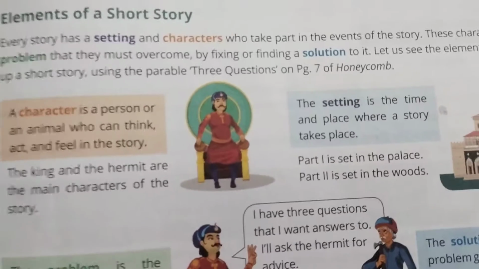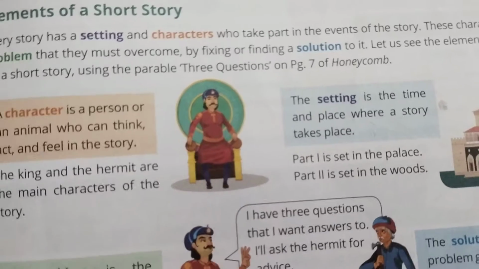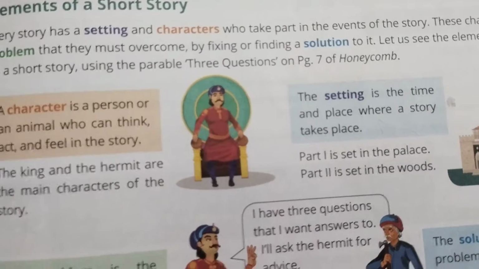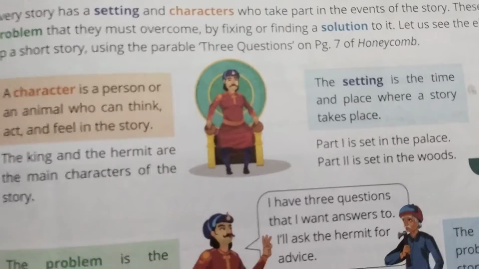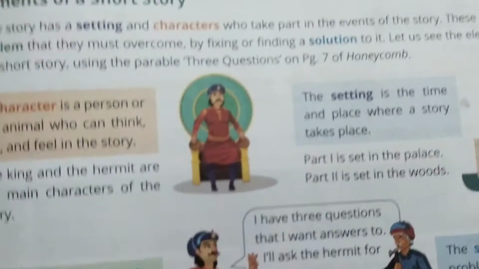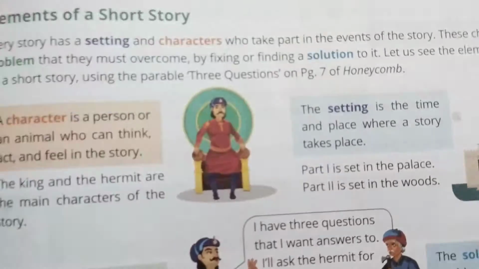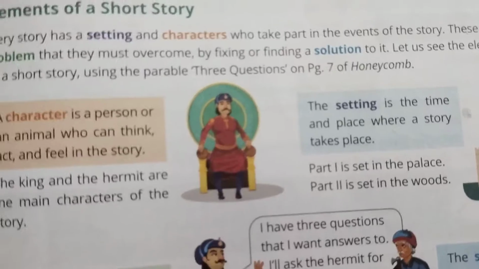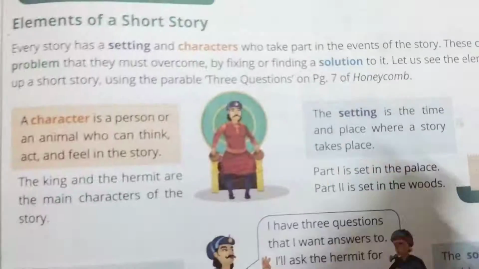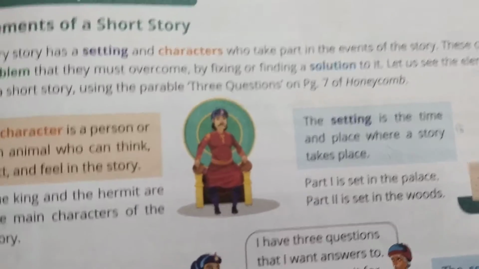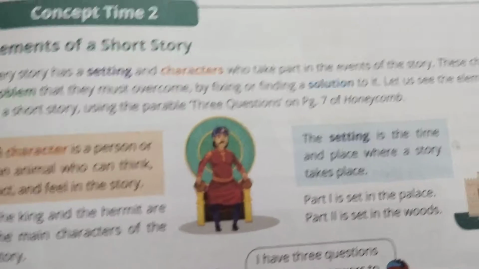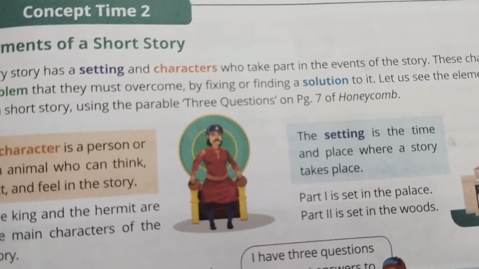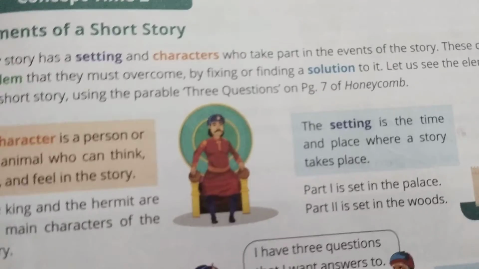For example, how will you start a story? Once upon a time, as I was walking in a park, or you will say, one day I went to a park. Like that you will start your own story, isn't it? So first you have to think about the setting. That means you have to think about the specific place in which the story continues. The next thing is you have to introduce the characters. Maybe it's a human or maybe animals or whatever else. You need to introduce some characters in it, so that you can make the story very fantastic, and it will be very interesting for the reader to read, isn't it?